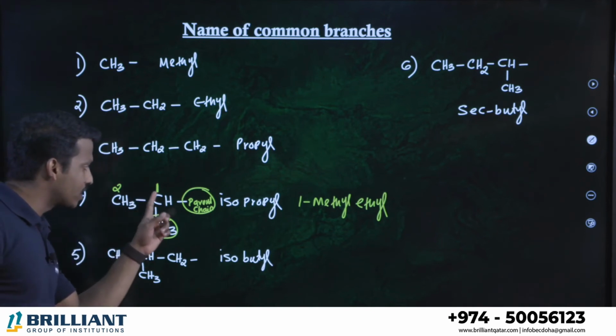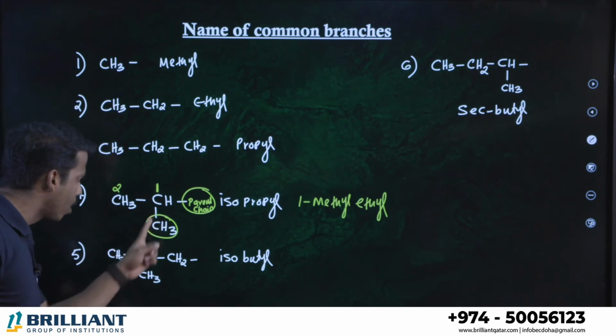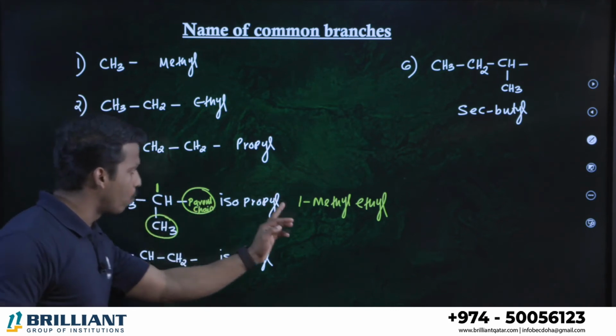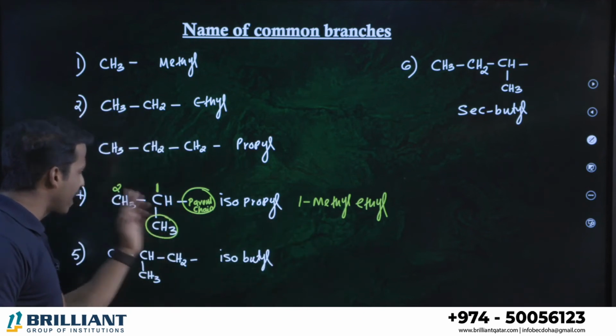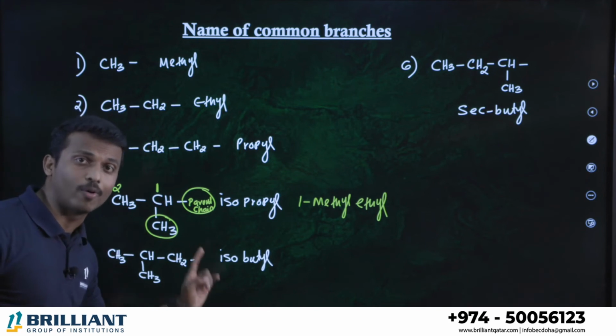The carbon which is directly connected to the parent chain, take it as number 1. After that, take the longest chain in this branch. Either 1, 2, this is the longest chain, or 1, 2. First position, what do you have? Methyl group. Therefore, 1-methyl. Then the remaining, what is that? Ethyl. Clear?